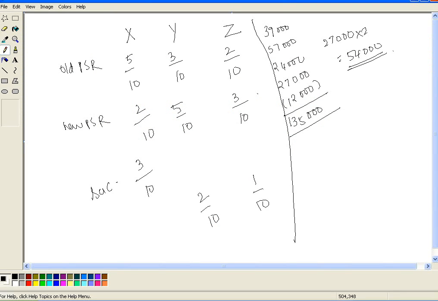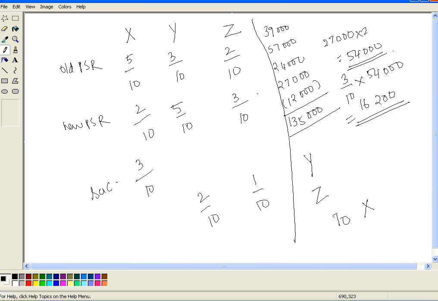Okay. Now what is the sacrificing partner's share in this goodwill? It is 3/10 of 54,000. So it is 5,400 into 3. 16,200 is the share of the sacrificing partner in the goodwill of the firm. Now this has to be made good by Y and Z in their gaining ratio to X. Gaining ratio is 2:1.